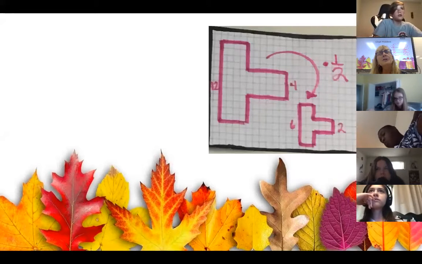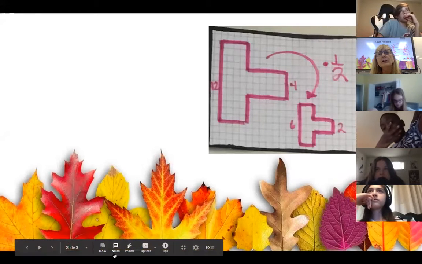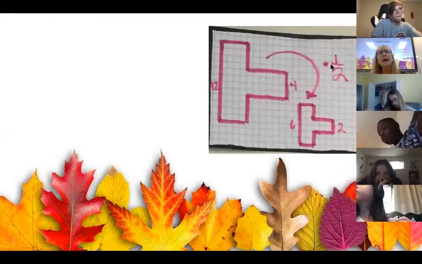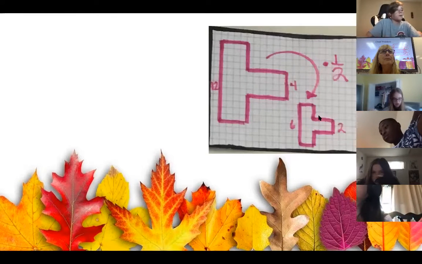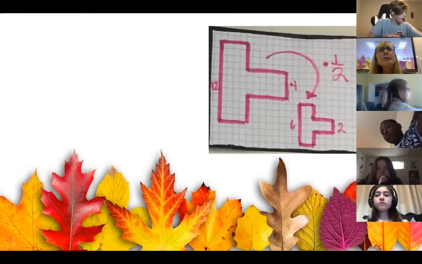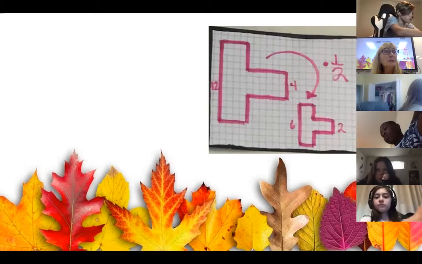And what happens to it? Look at the original. Here's your original. Here is the scaled copy that's been scaled by 1/2. What happened to it? Smaller. It got smaller. Okay.